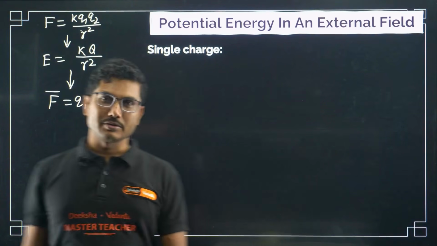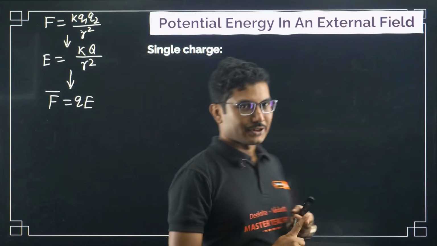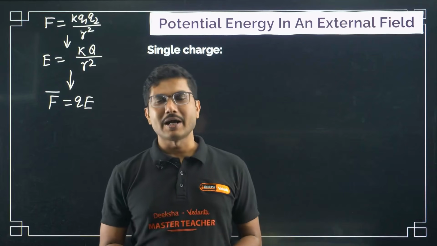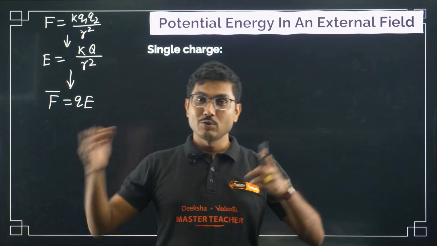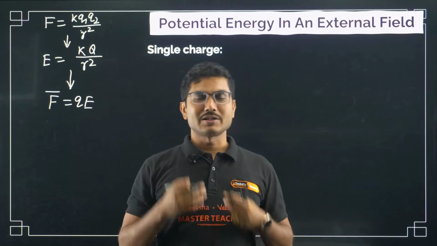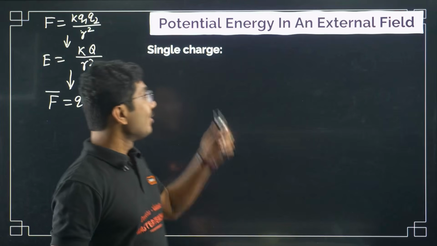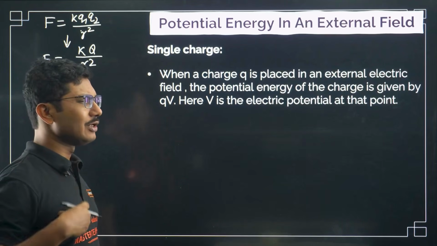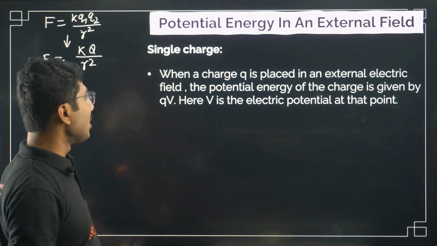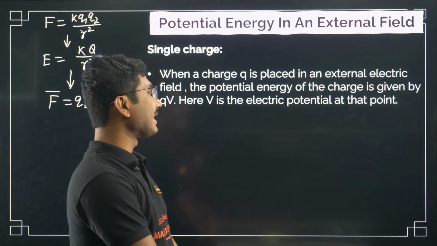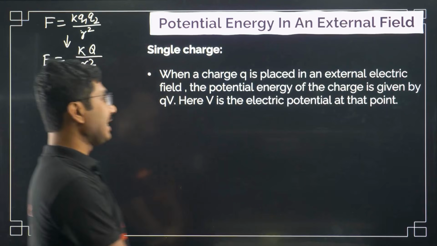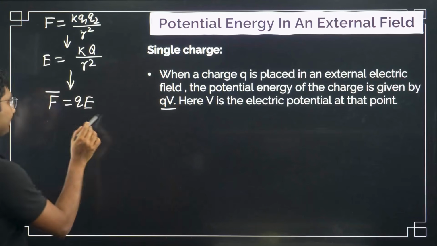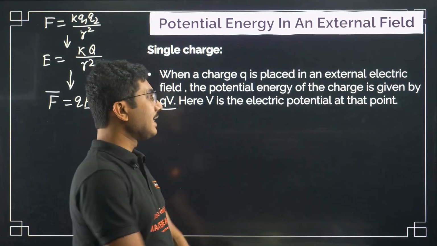Similarly, in the second chapter also, first we discussed electric potential energy U, or change in potential energy delta U. Then from there we defined electric potential, from energy to potential. Now it is time for us to go back to electric potential energy from electric potential. First let us discuss a single charge, only one charge. What is the potential energy? When a charge Q is placed in an external electric field, the potential energy of the charge is given by Q into V, similar to that of force. Here V is the electric potential at that point.